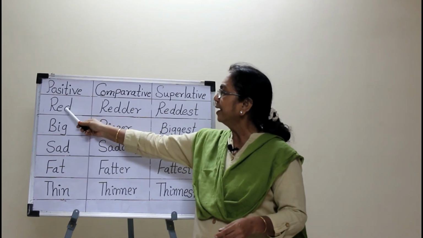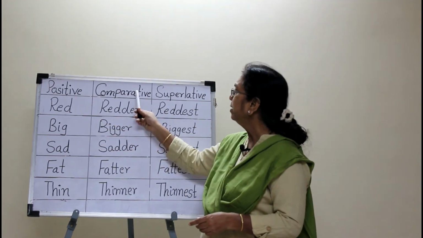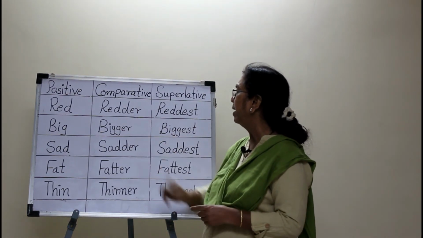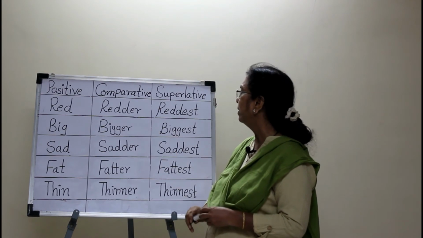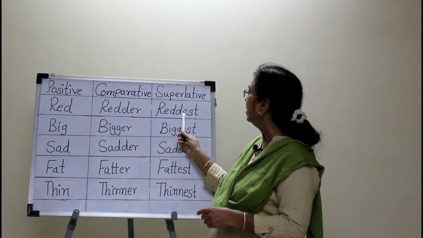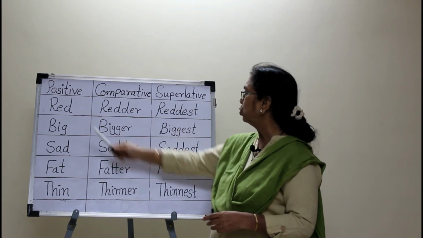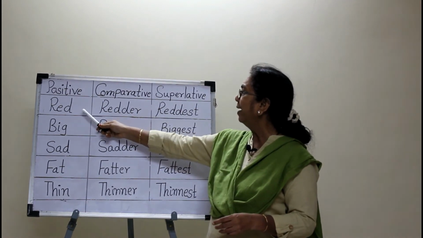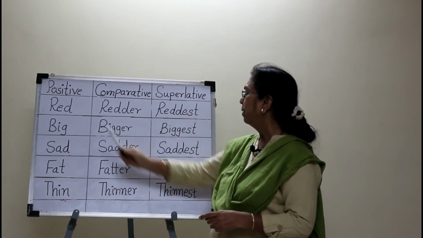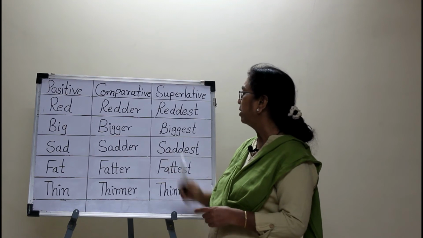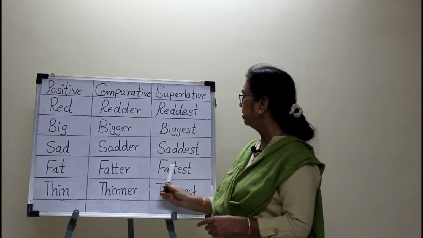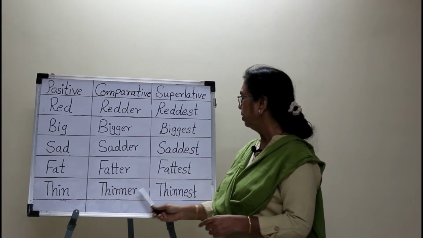So, if the second last letter is a vowel, in the comparative form the last letter is doubled and then ER is added. In the superlative, the last letter is doubled and then EST is added. So, positive read, comparative redder, and superlative reddest. Big, bigger, biggest. Sad, sadder, saddest. Fat, fatter, fattest. Thin, thinner, thinnest.